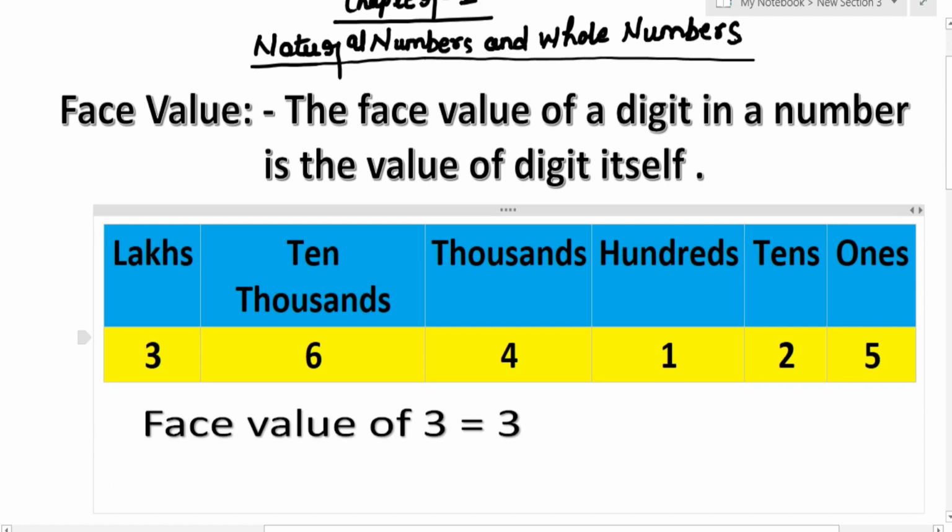जो नंबर का फेस जैसे वो दिखता हो वही उसका फेस वैल्यू होता है. But place value क्या था यहाँ पे? Its place is in the lakhs place in the table, so the place value will be 3 lakhs, but the face value will be 3. So this is the difference between place value and face value. Now let's start with the exercise questions.